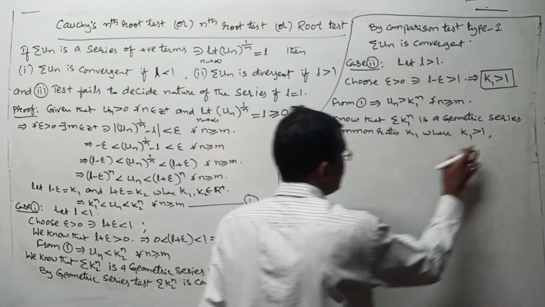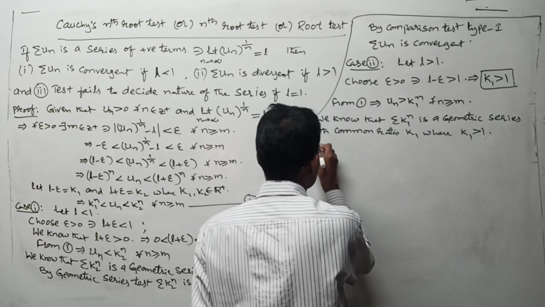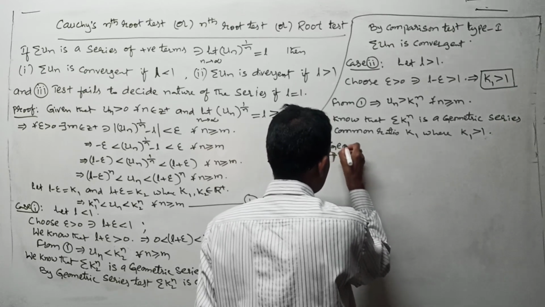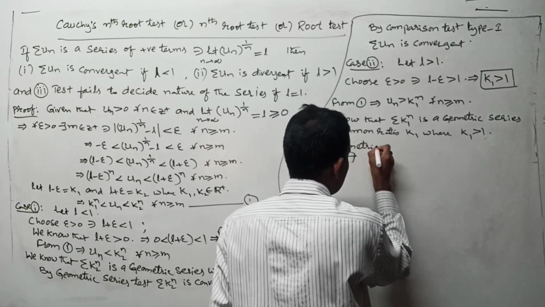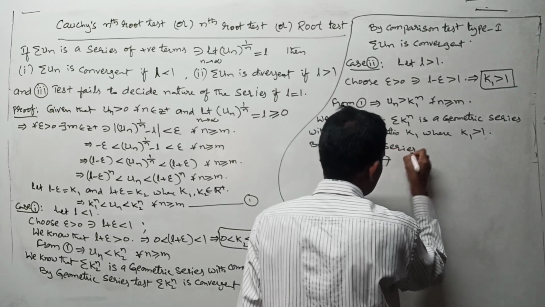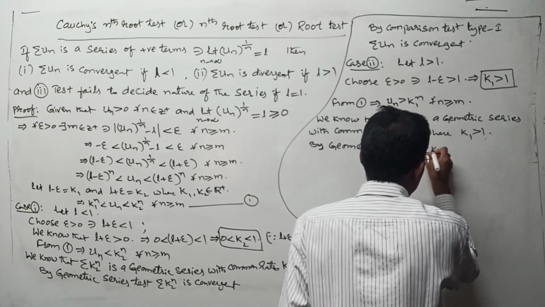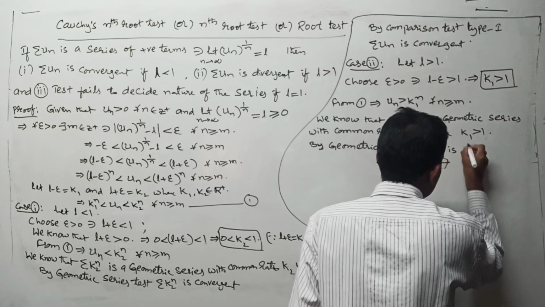By the geometric series test, sigma k1 power n is divergent.